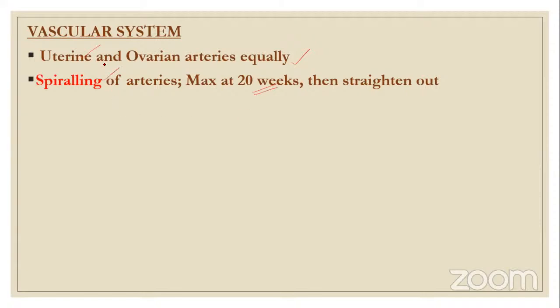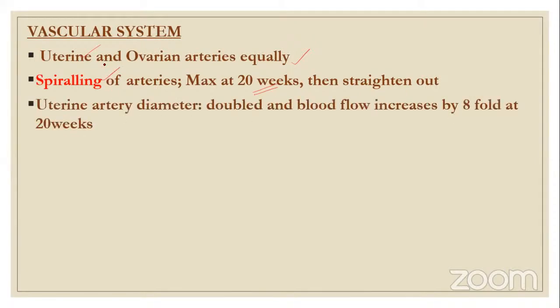So the spiraling of arteries is occurring, and the uterine artery diameter is doubled. The blood flow increases 8-fold at 20 weeks. And why is all this occurring? It is always because of the hormones, and the hormones in the picture are estrogen and progesterone.